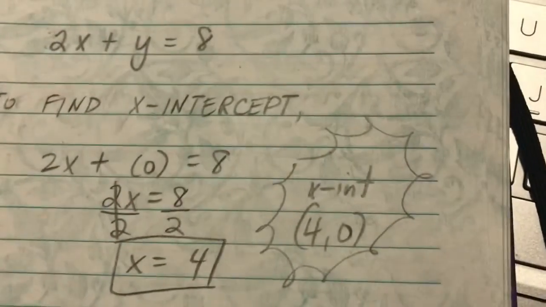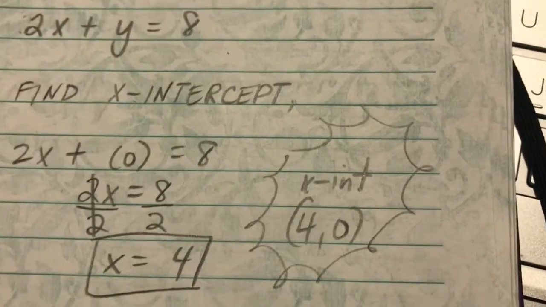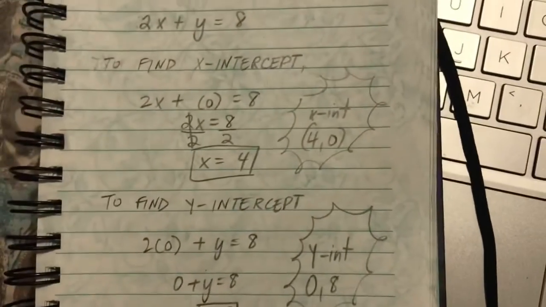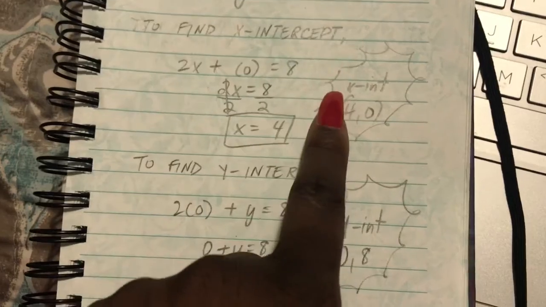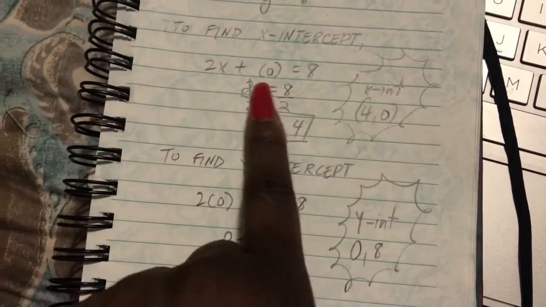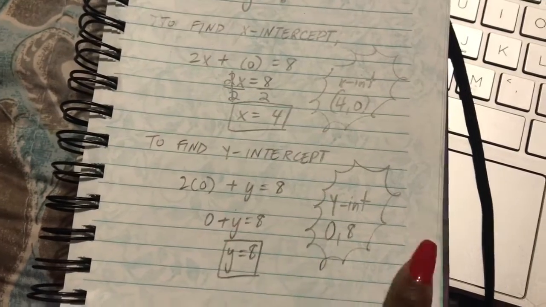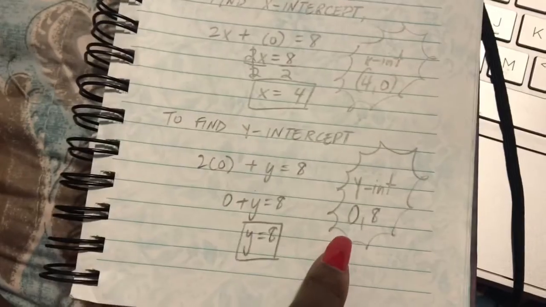So the reason I told you that you're plugging in 0 is because basically if you're on the x-intercept and you're on the y-intercept, the numbers that you're getting are for whatever axis you're on. So the x-intercept is where it crosses the x-axis. And it's going to go over to 4, but it's not going to go up or down. So that's why that number has to be 0 when we plug it in. Same thing for y. We're not going to go left or right. We're just going to go up 8 because we want to be on the y-axis.